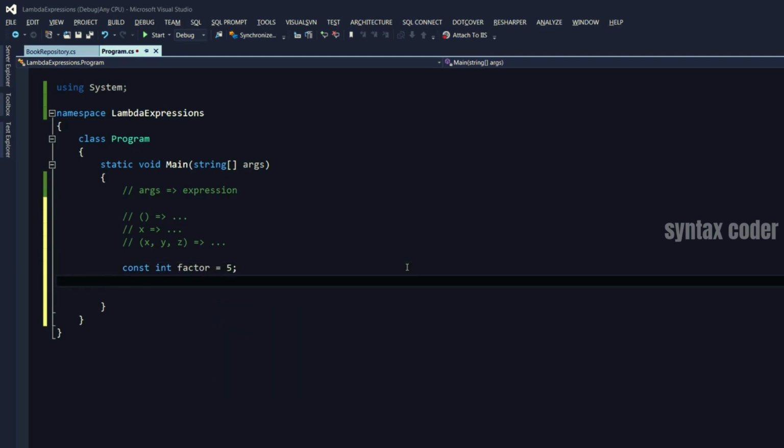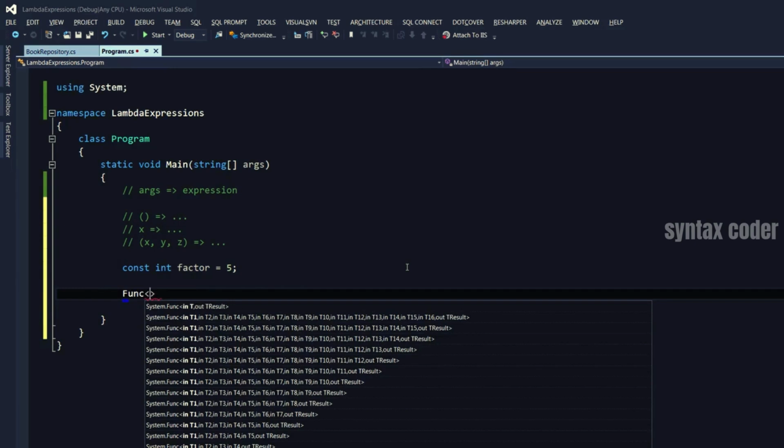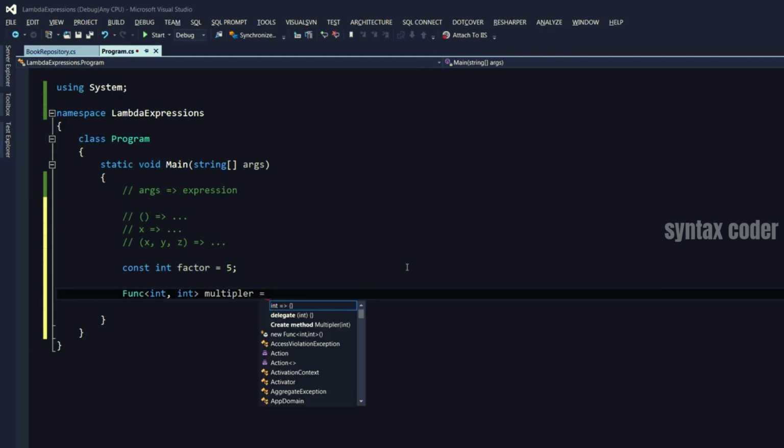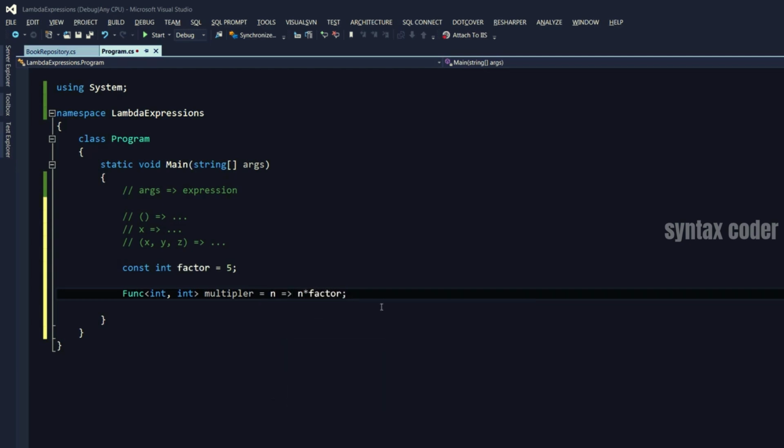I want to create a method that takes a number and multiplies that by this factor. So I can use a Func delegate. The input to that function would be an integer, and it returns an integer. I call this delegate multiplier, and I use a lambda expression to say n goes to n times factor. So as you see, we have no compile time error here.